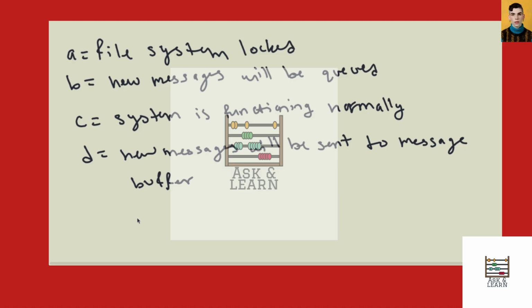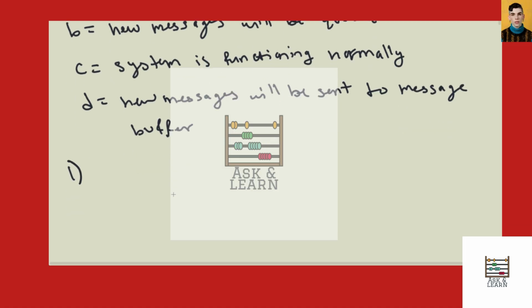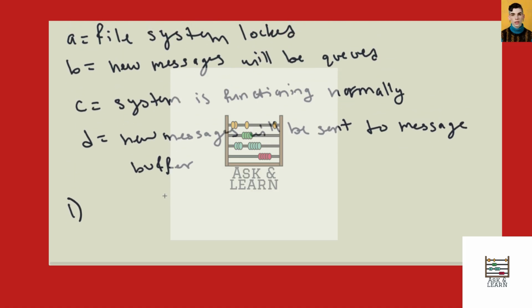So now we know we have conditional statements, so we can go back and write out these statements using propositional logic.